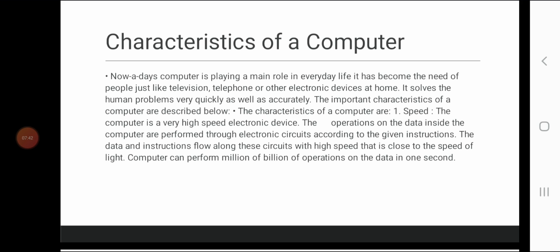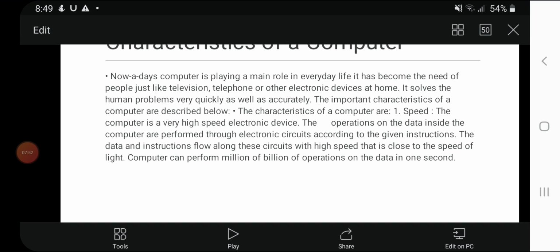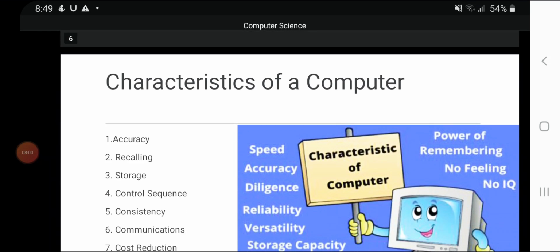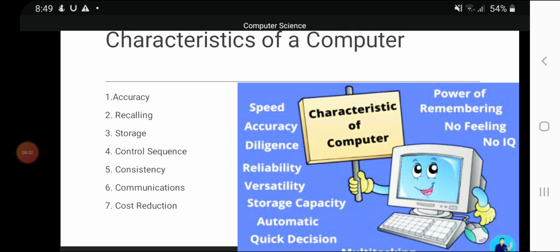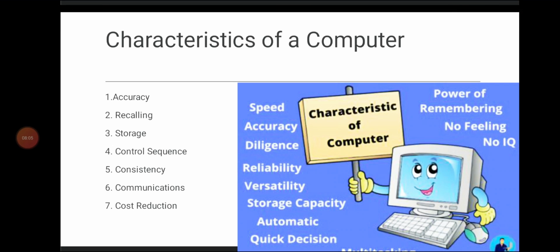Now I'm discussing accuracy. Accuracy means that a computer provides results without any errors. A computer can process a large amount of data and produce results accurately. The result can be wrong only if the data given to the computer is not correct. Suppose the average marks of the class are required. There can be a chance of mistake in the result if it is performed by a human being. However, a computer can produce this result very accurately and quickly.